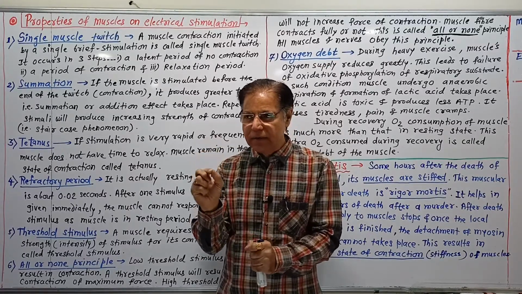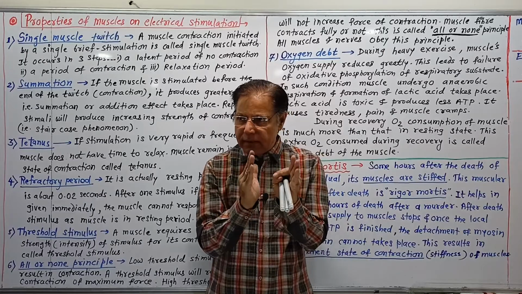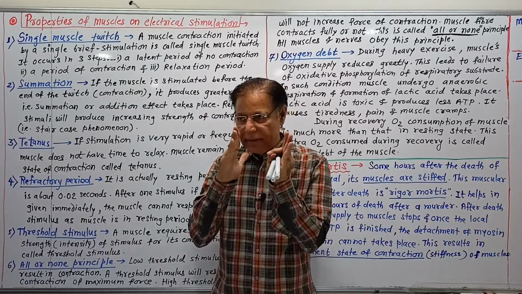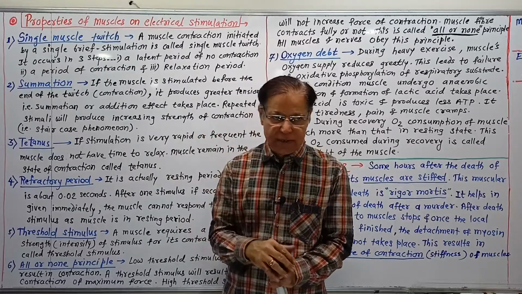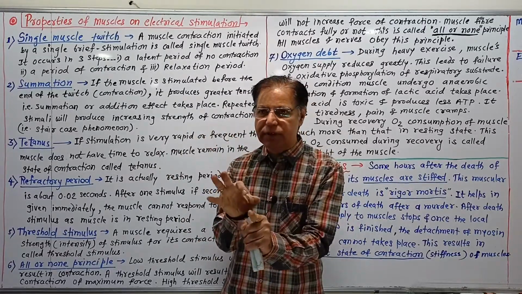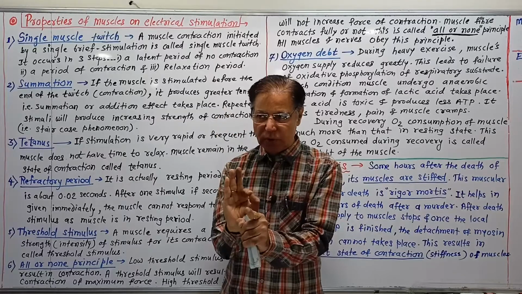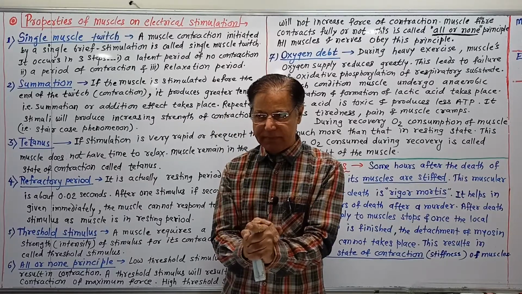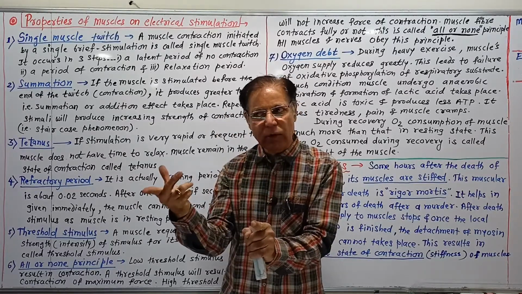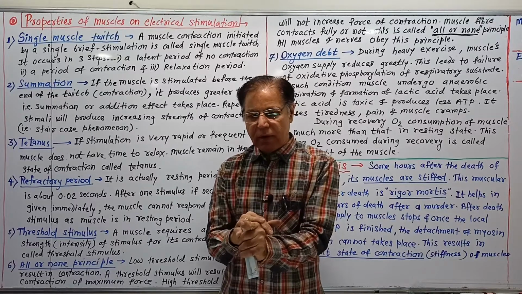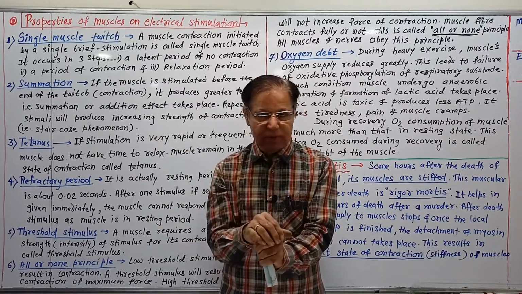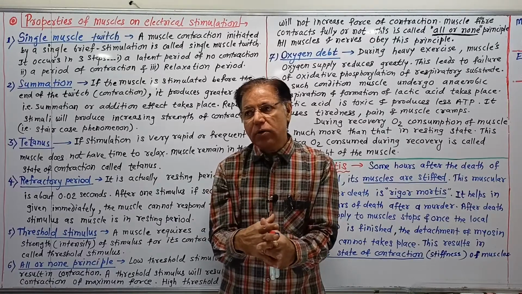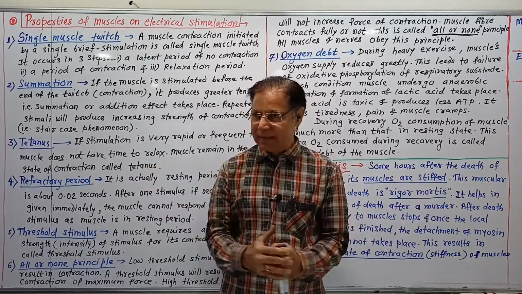A muscle requires a normal intensity stimulus for its contraction. If we apply a weak, low stimulus, the muscle cannot contract. Even with a very strong, heavy stimulus, the muscle does not give a much more powerful contraction.